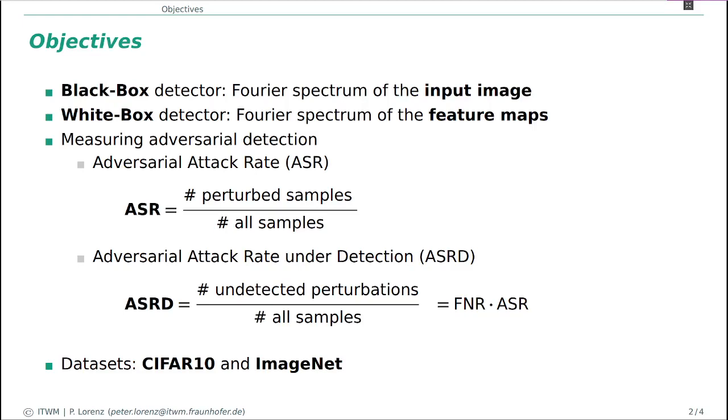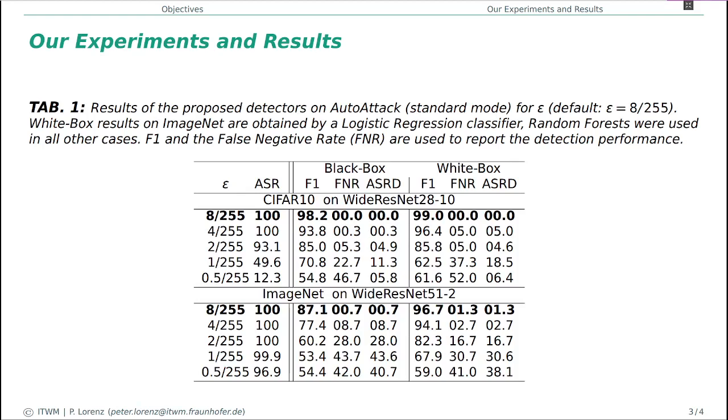For datasets, we use the simple CIFAR-10 and the more complex ImageNet. We attack the images with different epsilons. From the AutoAttack, for example, 8 divided by 255 is usually a good choice by default.